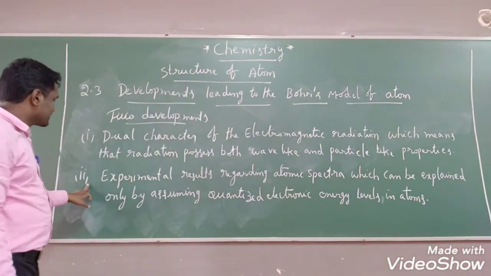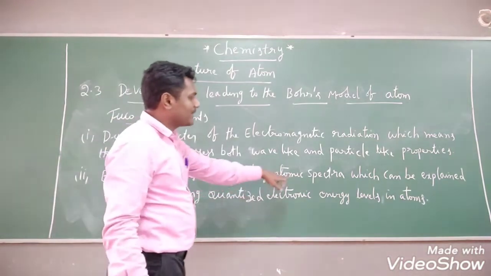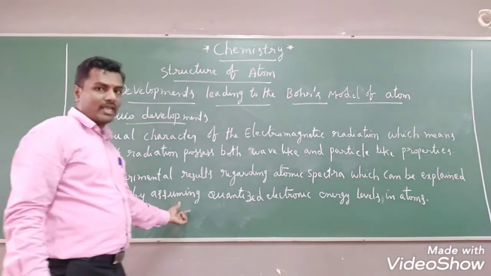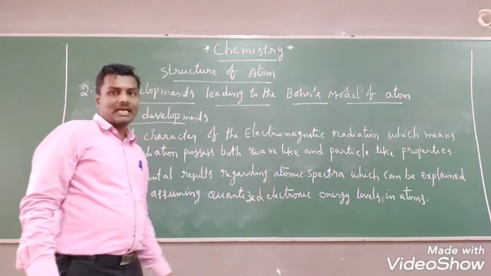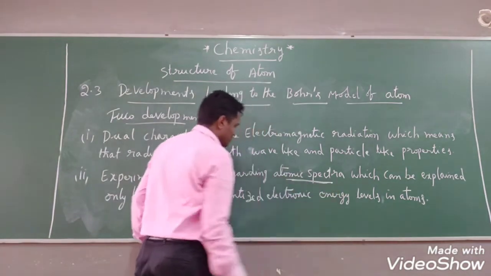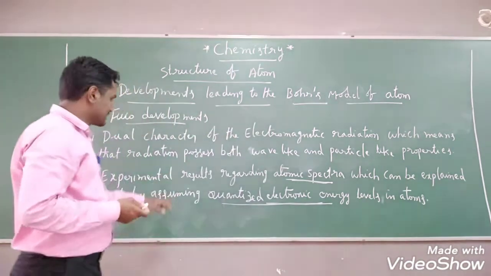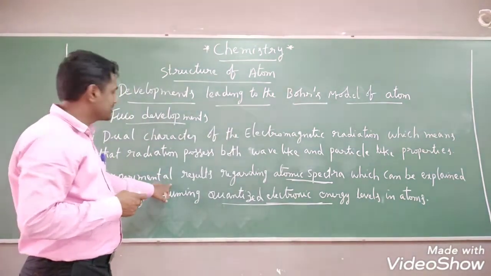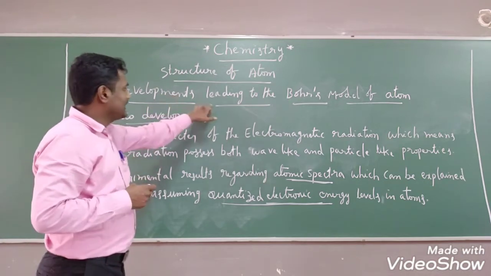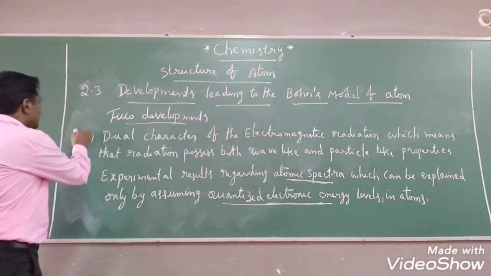And then if you observe the second point, experimental results regarding atomic spectra, which can be explained only by assuming quantized electronic energy levels in atoms. Here, what is atomic spectra? What are the quantized electronic energy levels? We are going to discuss in the second point, right, students? So these two developments mainly lead to the Bohr's model of an atom. So we are going to discuss one by one.